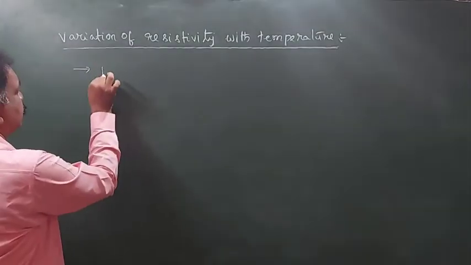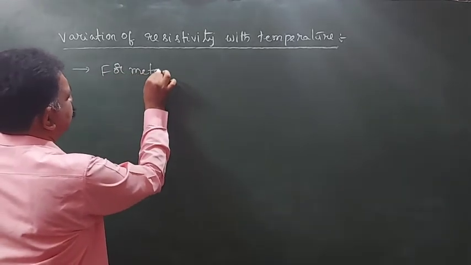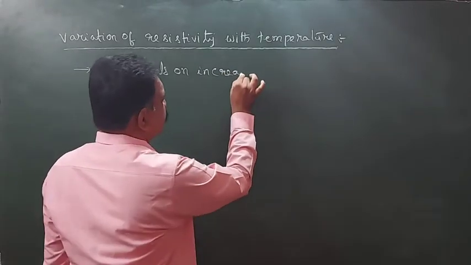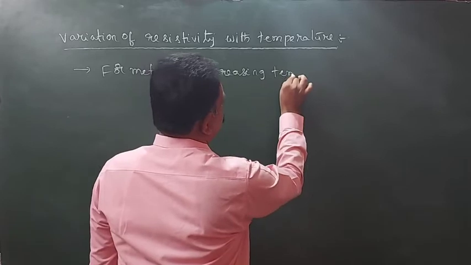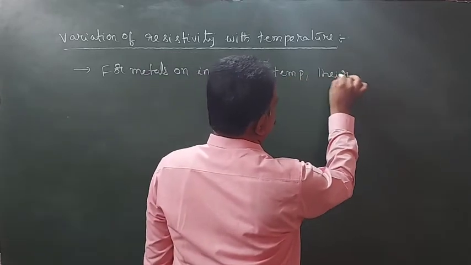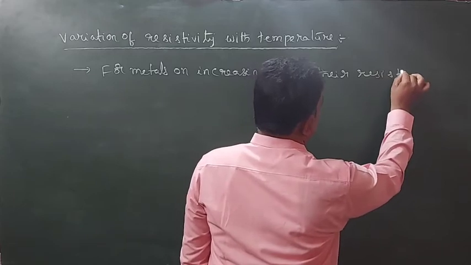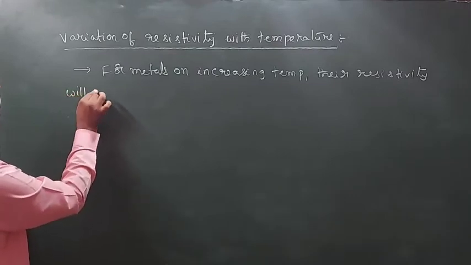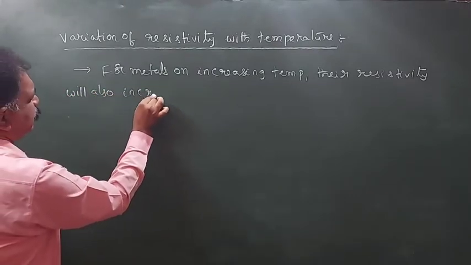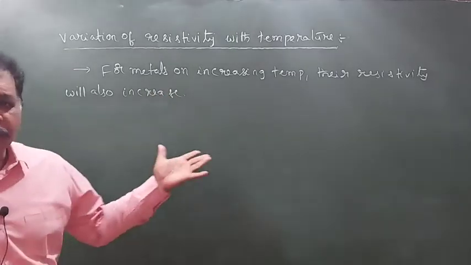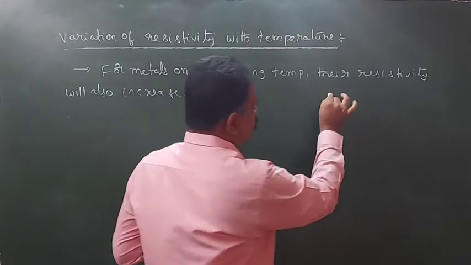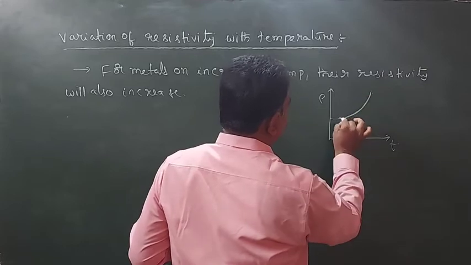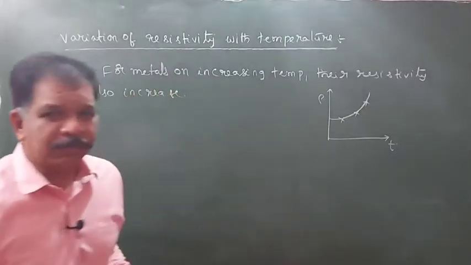So for them, how the graph will be: if we draw a graph between temperature and resistivity, the graph will be in this format.